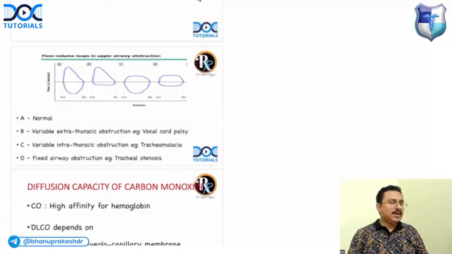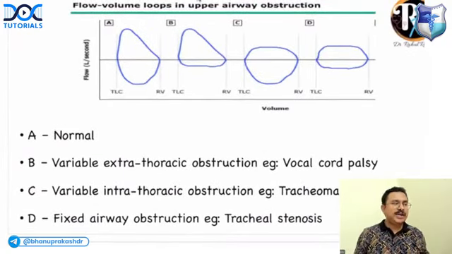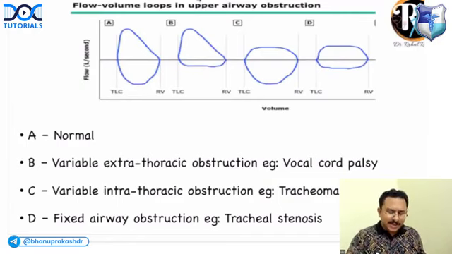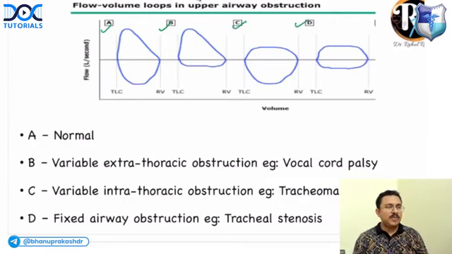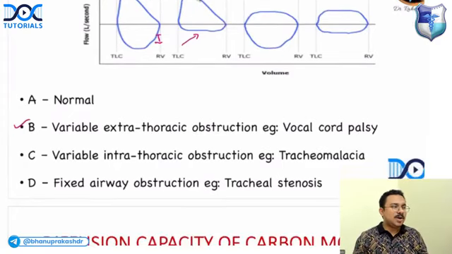Now coming to the next picture, the different types of flow volume loops in upper airway obstruction. You can see there are flow volume loops A, B, C, and D. The first flow volume loop is a normal flow volume loop. Now remember, in a flow volume loop, this is the expiratory component and this is the inspiratory component. If there is a flattening of the inspiratory component with a normal expiratory component, that is seen in variable extrathoracic obstruction as in case of vocal cord palsy.